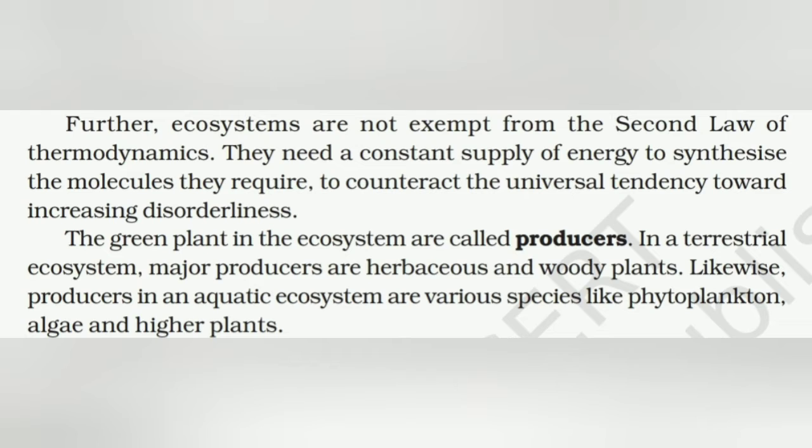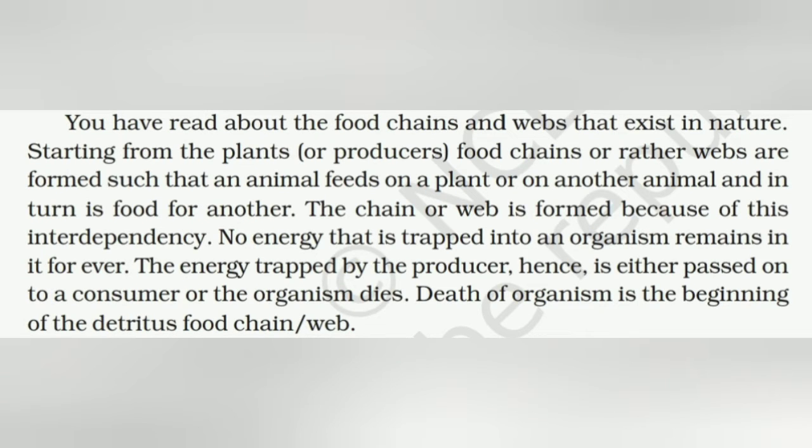The green plants in the ecosystem are called producers. In a terrestrial ecosystem, major producers are herbaceous and woody plants. Likewise, producers in aquatic ecosystems are various species like phytoplankton, algae, and other aquatic plants.